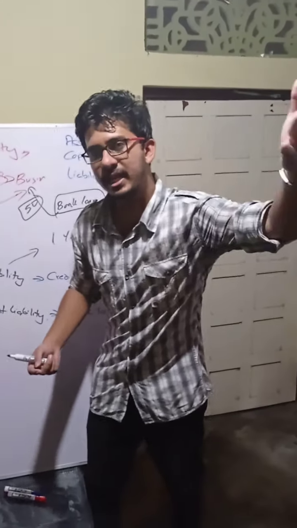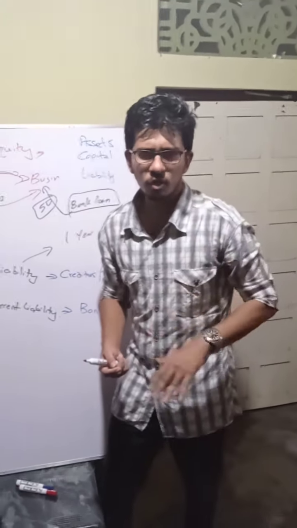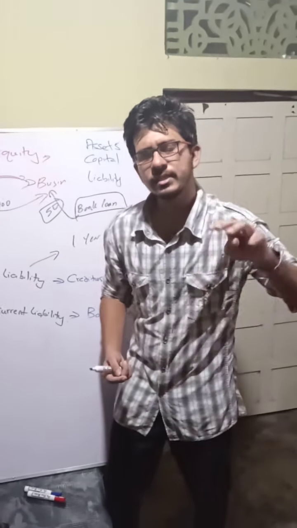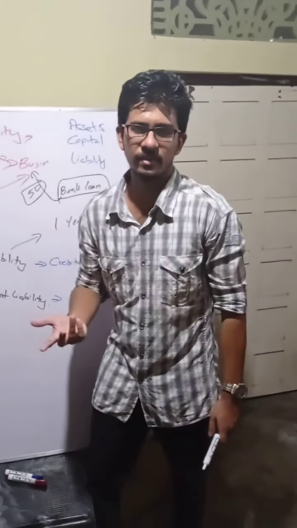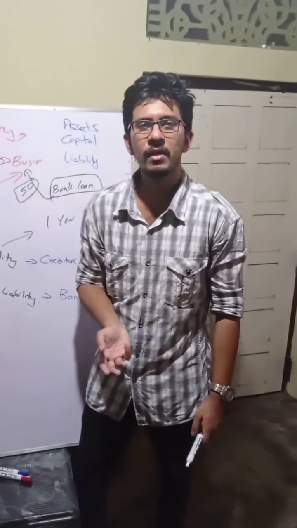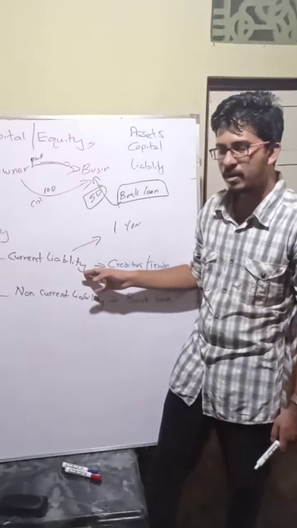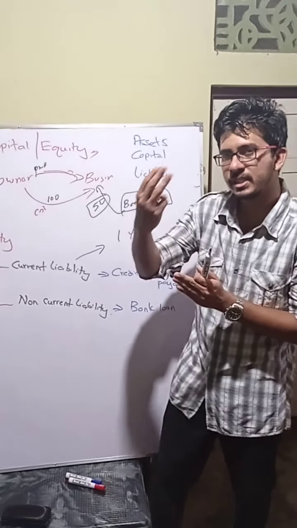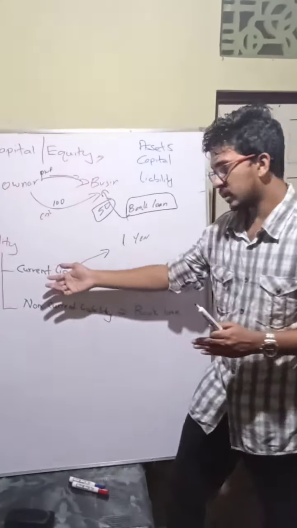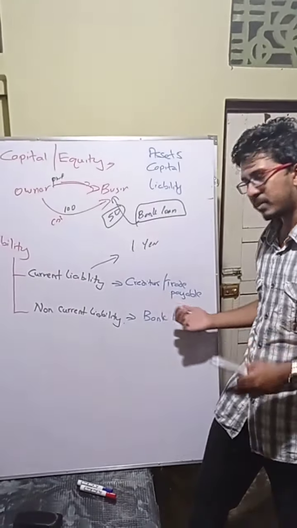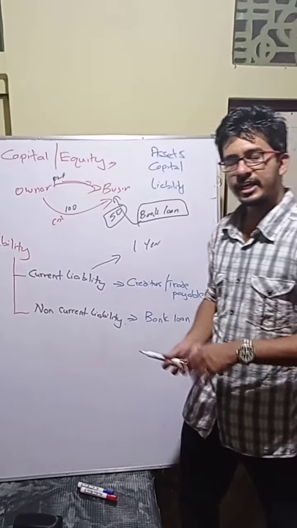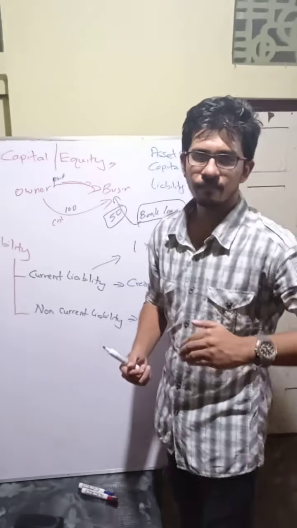To that person I say, look, you give me the clothes today. Within 3 months' time, I will pay you the money. So now that person becomes my current liability. That means I have to pay him money within 3 months. So that person actually becomes my trade payable or creditor.